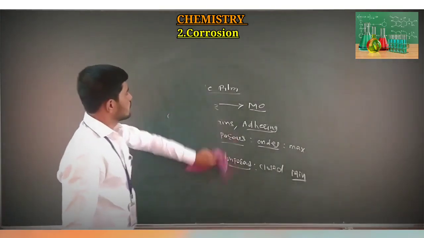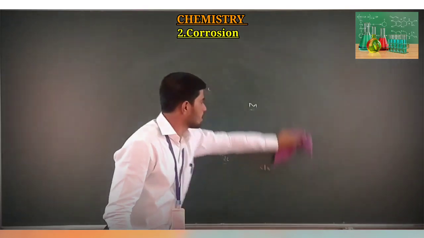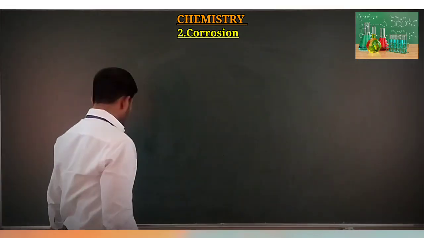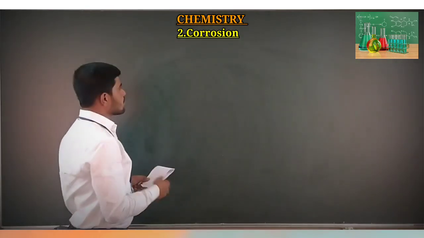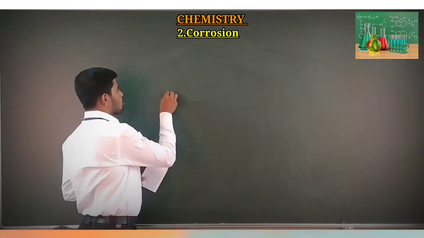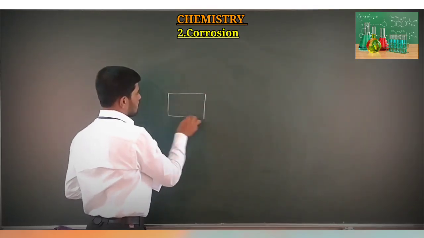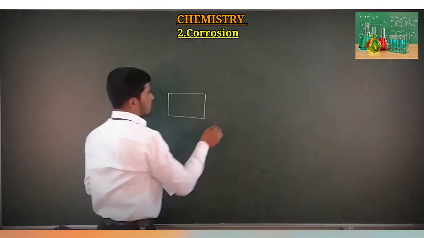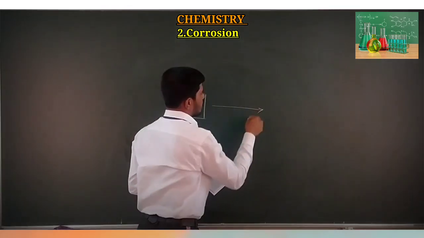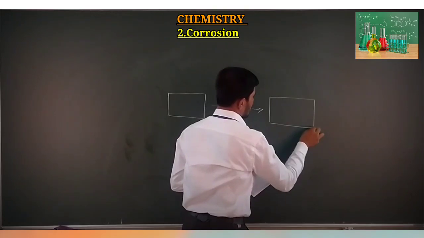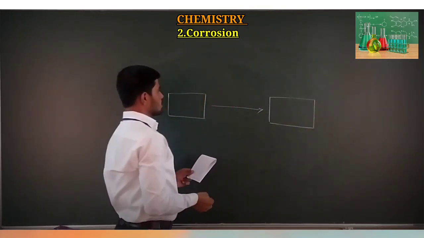If we look at the diagram, then we will understand the concept of corrosion well. So in case of stable film or porous form, what happens? Suppose this one is a metal, and from this metal we get a porous film.